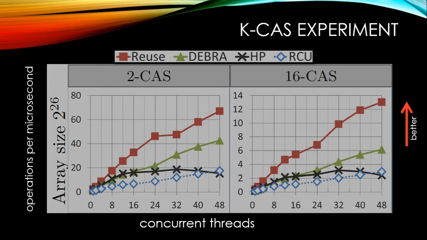The first one was a k-compare and swap experiment. So here we have basically a very large array, and threads repeatedly try to do either a 2-cas, which we see on the left, or a 16-cas, which we see on the right, in this array. To do, for example, a 16-cas, you pick 16 uniformly random locations in this array, and then you use the 16-cas to atomically increment each of those locations by 1.